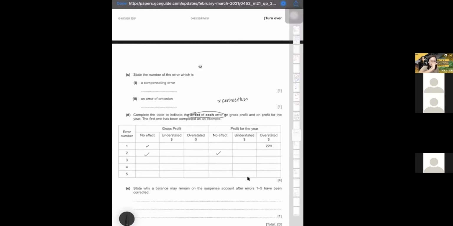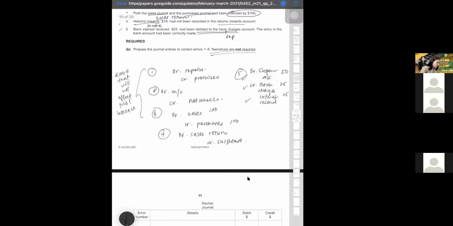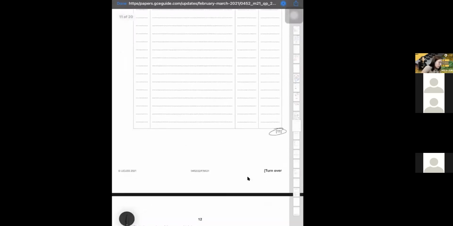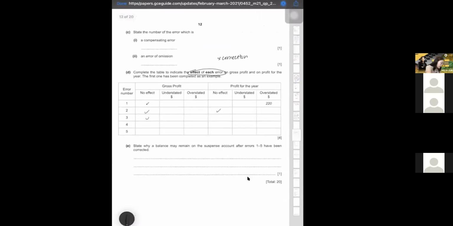Now number 3, what's going on in number 3? Debit sales and credit purchases. For this one, it's also no effect. Why? Because you reduce your sales, and at the same time, you reduce your purchases. So it's like the income decreases, and your cost also decreases. So overall, it's no effect. So number 3 is also no effect.